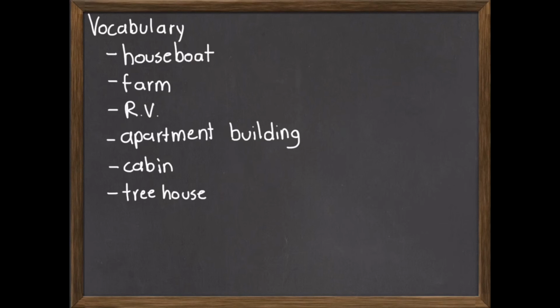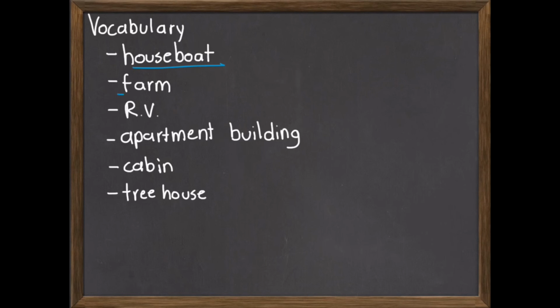Now lastly, let's add to the vocabulary that we looked at during this module some words that we saw in the book. So let's start with houseboat. A houseboat is a house that you can put on water. In some places, people live in houseboats.